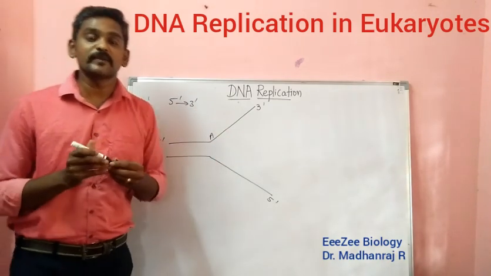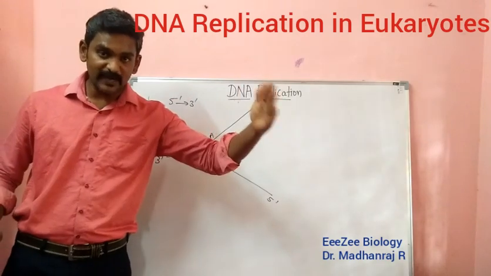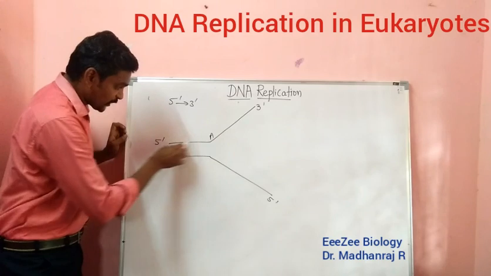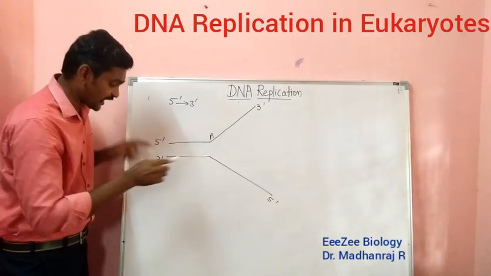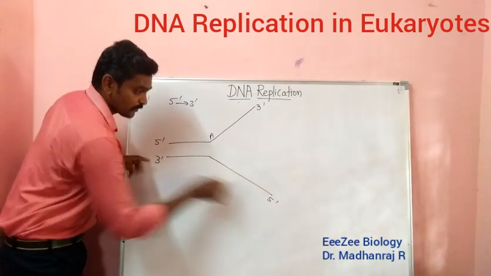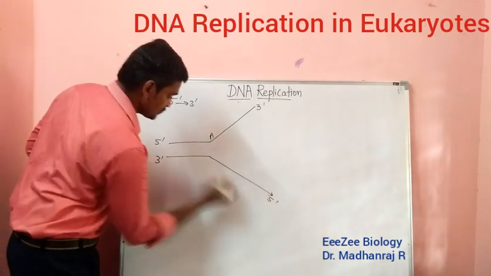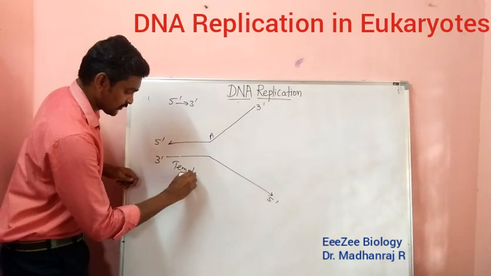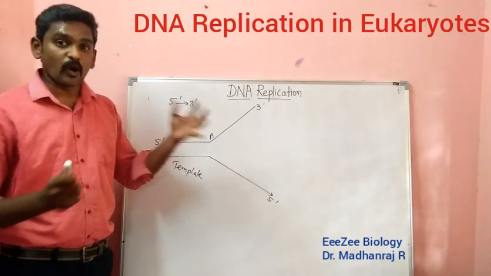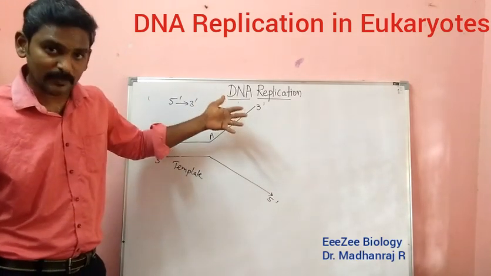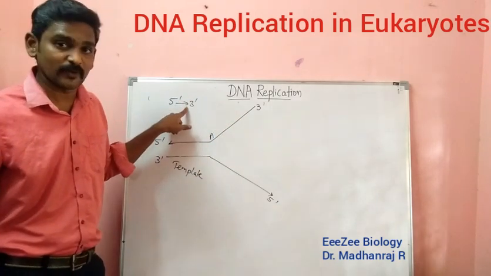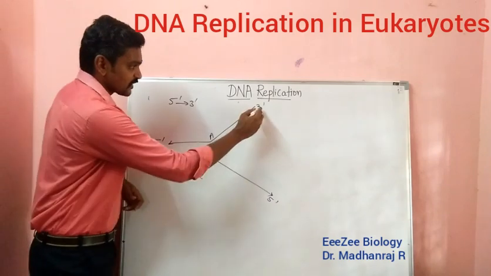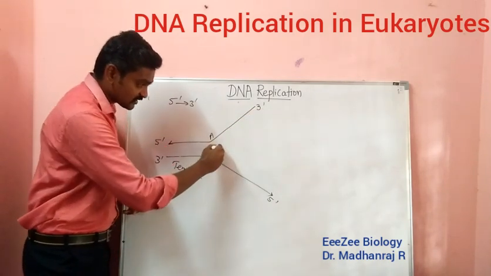What is template? Template means like a model. Based on the template only, the new DNA will be produced. Here 3 prime to 5 prime, this is template number 1. Again here 3 prime to 5 prime in this direction, this is the template. These are called template strands. From this only the new strands will be produced. The newly produced strand will be from 5 prime to 3 prime direction. So in this case, it starts from here and it goes like this.